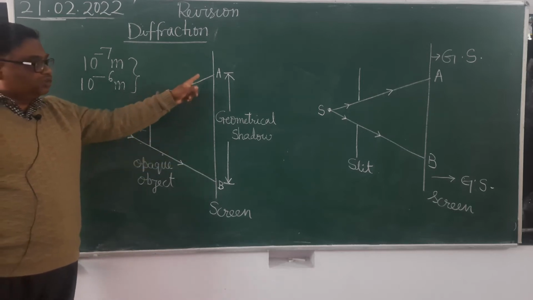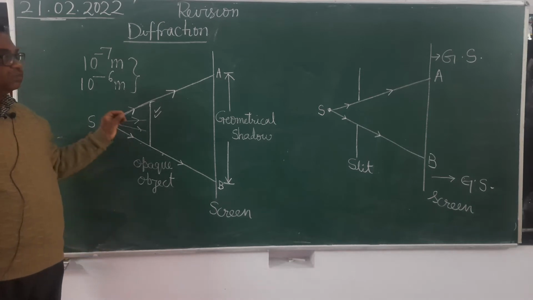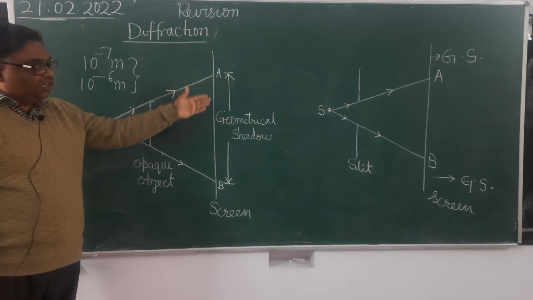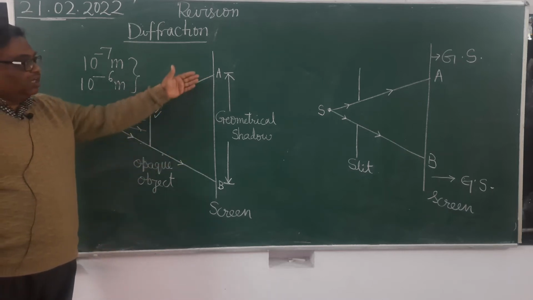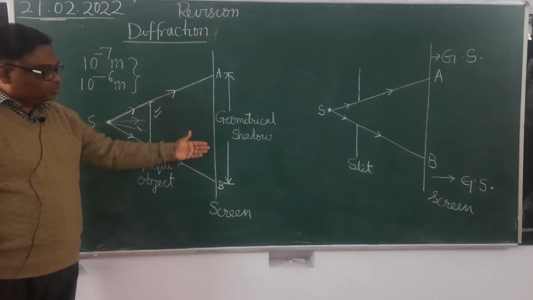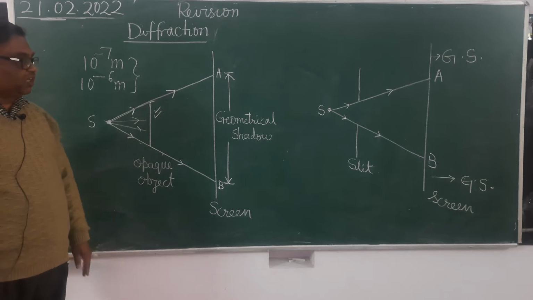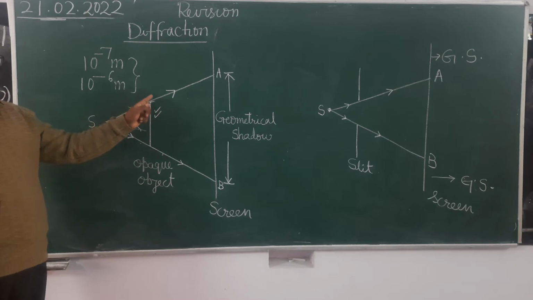हमको कुछ लाइट ज्योमेट्रिकल शैडो रीजन में भी मिलेगी. This fact is violating, and an uneven intensity distribution of the light will be obtained in the geometrical shadow region. Is it clear? So this is violating the rectilinear propagation of light, because the rectilinear propagation of light says that light travels in a straight line.